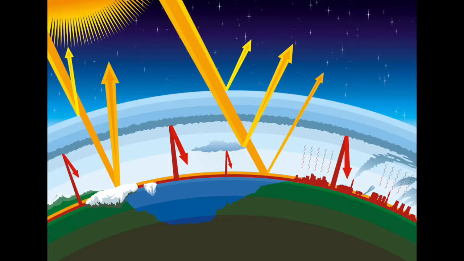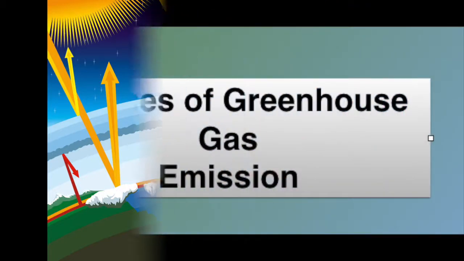The yellow rays hit the earth. Land and water absorb some of this energy. The rest is reflected back into outer space. The surface of the earth starts warming up. Then it releases a type of energy, which is known as infrared radiation. The more greenhouse gases, the more heat being trapped.